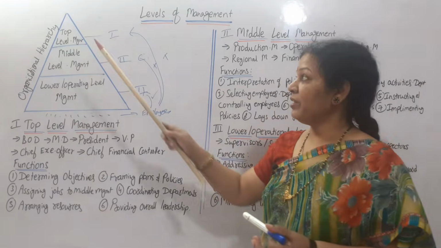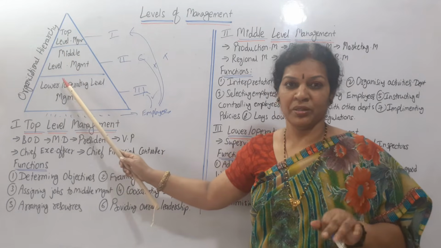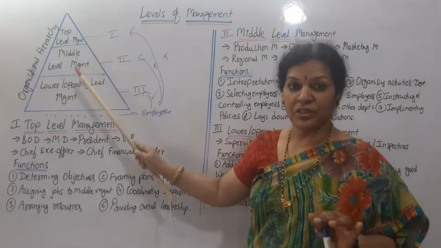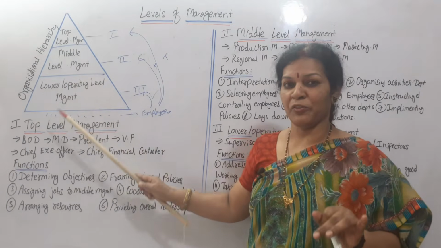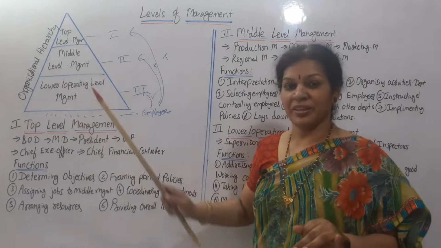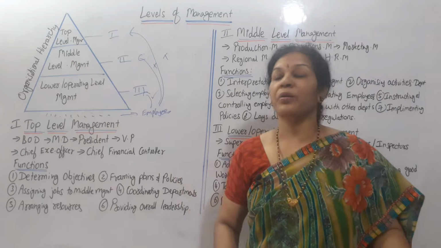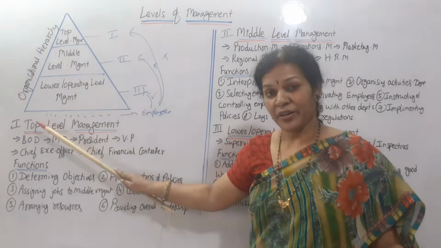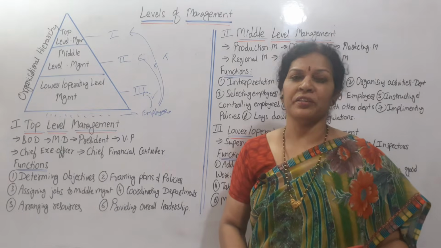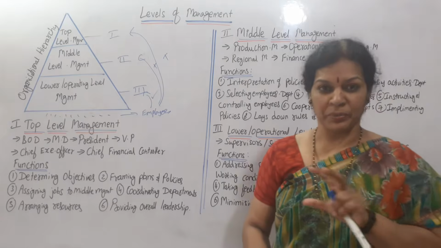Whenever top management wants to address anything, whatever instructions, whatever policies they want to change, they'll tell the middle management. Middle management will inform the third level management. Third level management will go to the employees. So this is hierarchy, either up to down or down to up. On any side, hierarchy is to be maintained. Now we'll discuss in detail what top level management, middle level management and lower level management are.